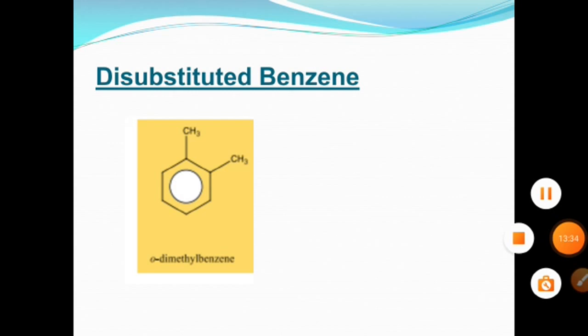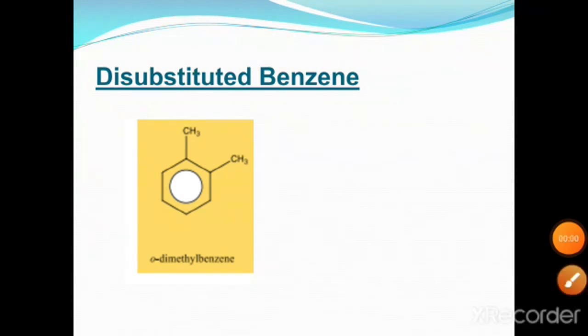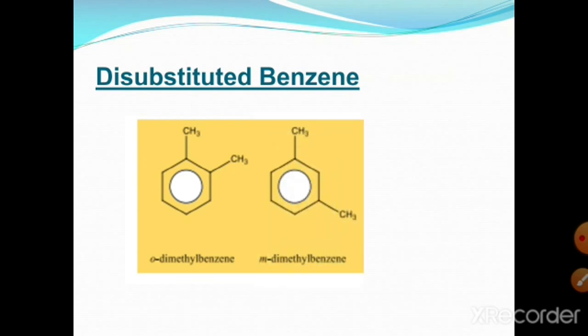If similar substituents are present, for example, if both methyl groups are present and these methyl groups are ortho with respect to each other, then its name is orthodimethylbenzene or 1,2-dimethylbenzene. Here, if both methyl groups are present at the 1,3 position with respect to each other, then its name is